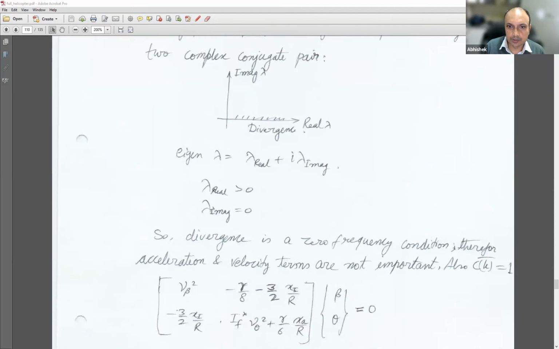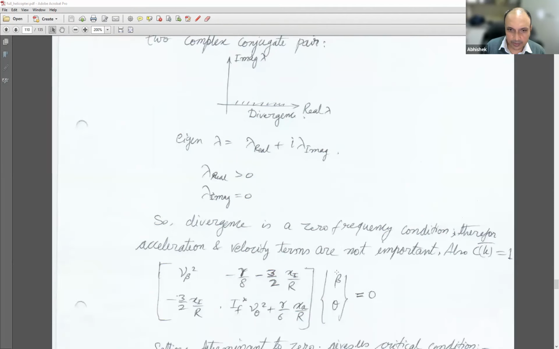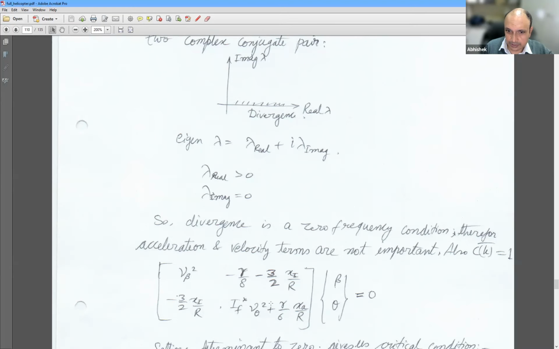So let's go down a little bit more. Based on that, I can modify the whole equation to look like this, because there is no beta star term, there is no beta double star term, there is no oscillation at all. It's just something which is changing statically. And this static change, the time rate is not important at all. The static change can happen very gradually. So the time factor here is not critical at all, and that's why the time derivatives have gone, and just having this term itself is adequate here.